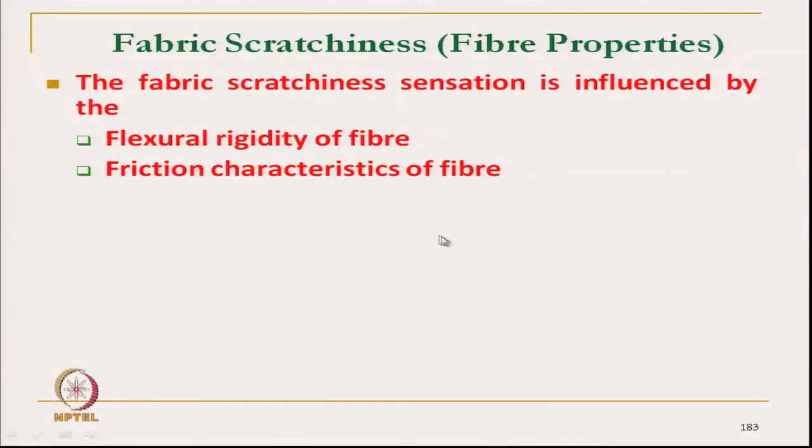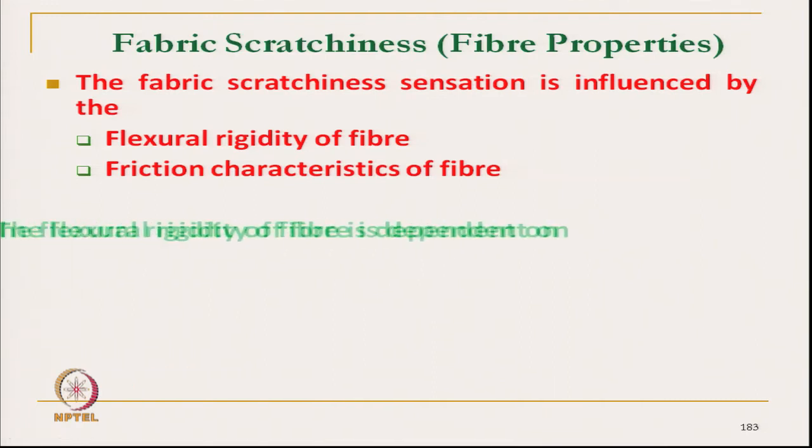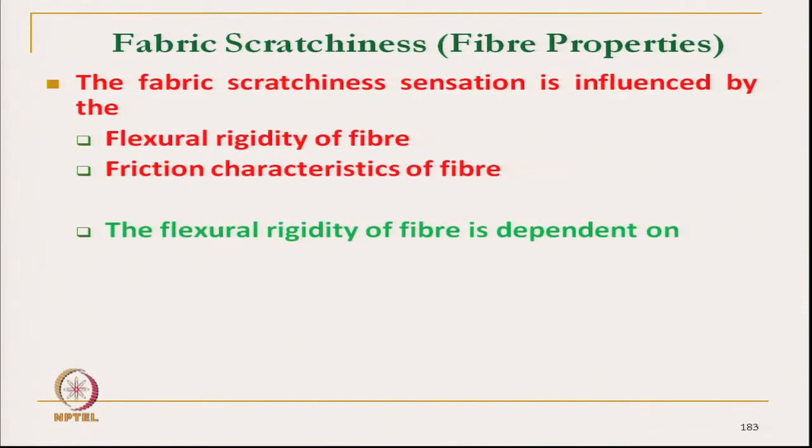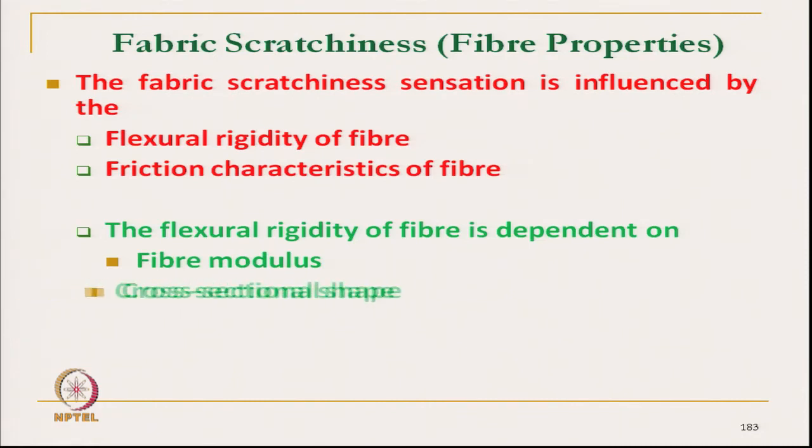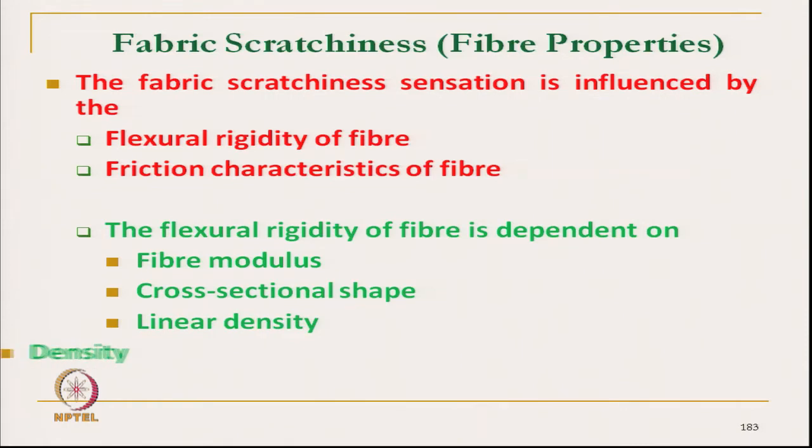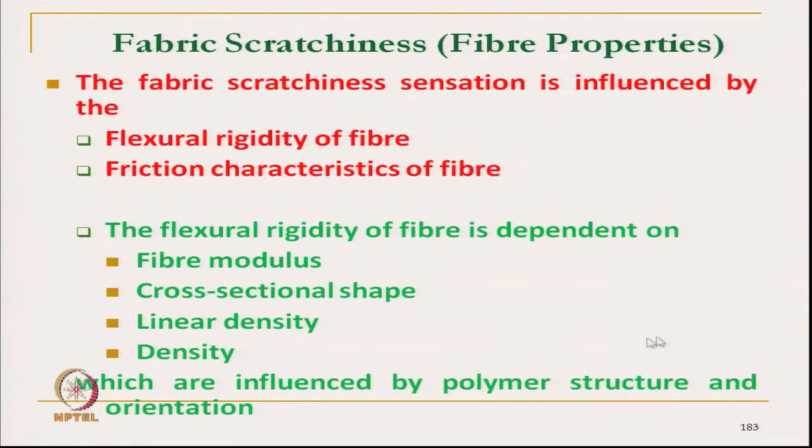Frictional characteristics of fiber: we have to use a fiber with a lower frictional coefficient. Flexural rigidity of fiber is dependent on the fiber modulus, cross-sectional shape, linear density and density of the fiber. The density and fiber modulus are related to polymer characteristics.